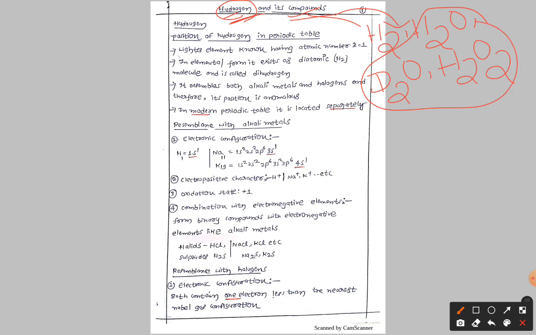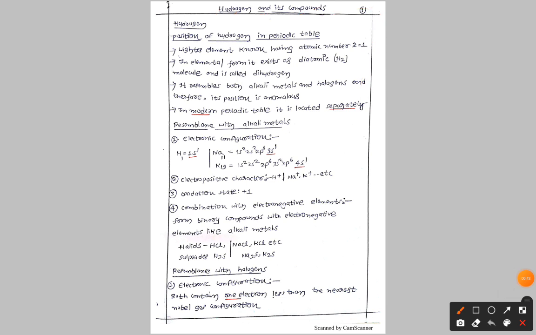Now let us discuss first: what is the position of hydrogen in the periodic table? It is the lightest element known, with atomic number equal to 1. Why? Because if we take protium, nothing but H1, its mass is 1. So this is the lightest element.